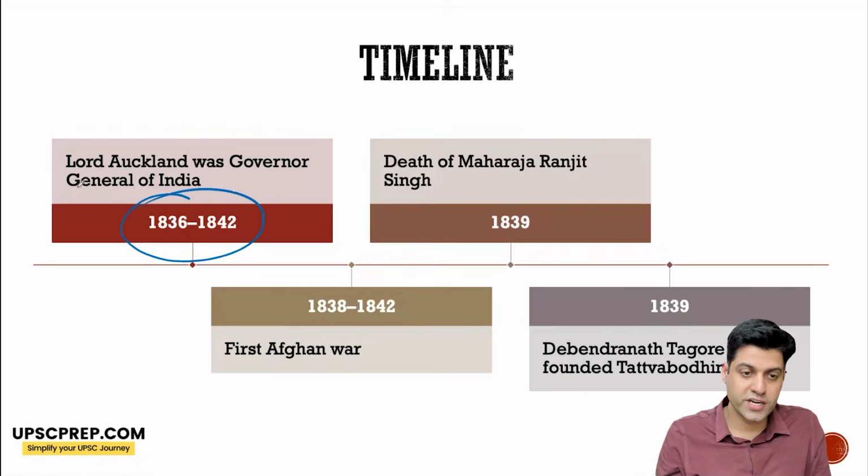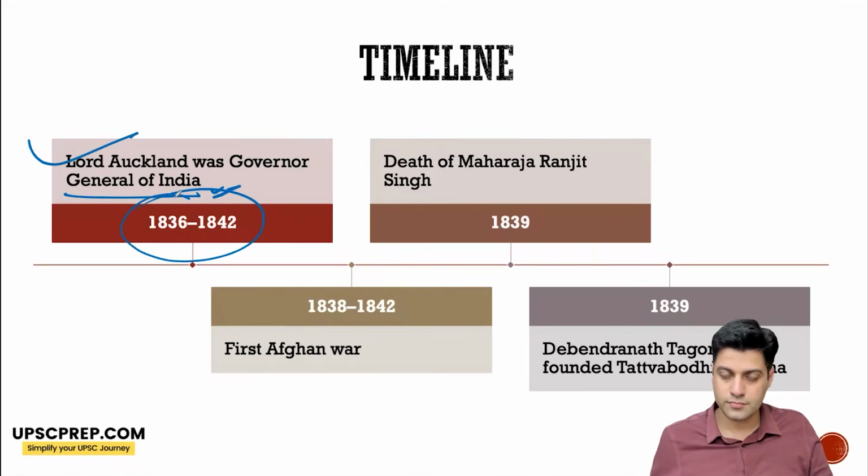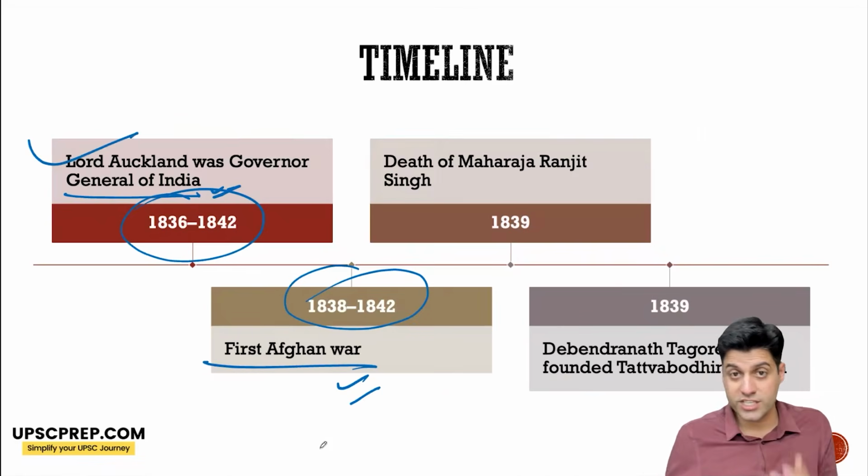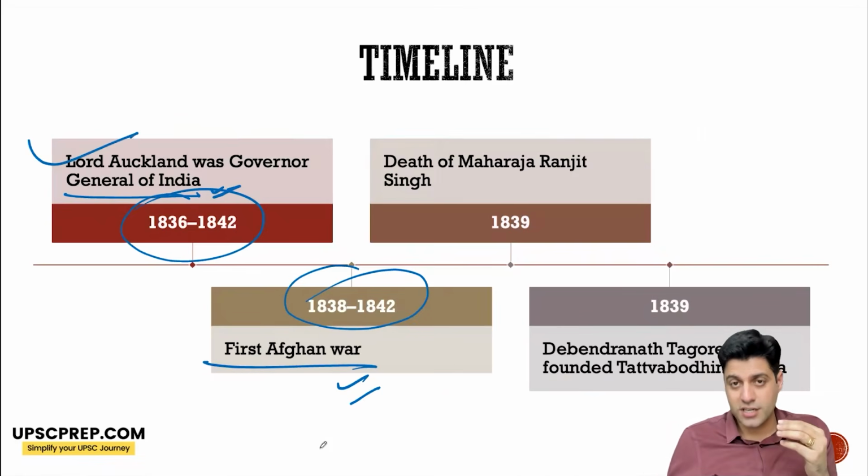So 1836 to 1842, Lord Auckland was the Governor General of India. And this is also the period of the first Afghan war, often known as the misadventure. 1838 to 1842, again a tripartite agreement happens between the English, Shah Shuja and Maharaja Ranjit Singh.